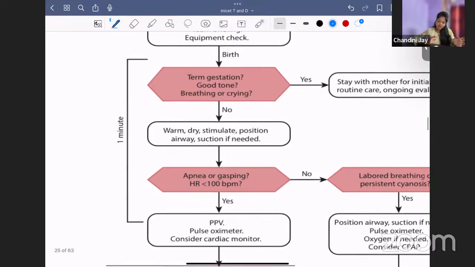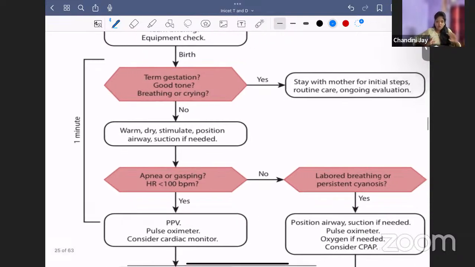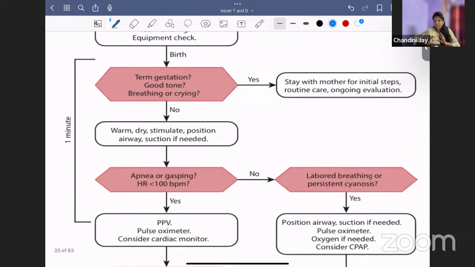If the answer to all these questions is yes, you go to routine care. If it is no, you do the next step. If everything is okay, the baby is calm, having good tone, breathing, crying normally, you keep the baby with the mother, wipe everything, and give the mother for breastfeeding. You don't have to do any resuscitation there. Suppose the baby's tone is not good, it is limp, or the baby is not crying or taking breath, if any one answer is no, then you go to the next step.